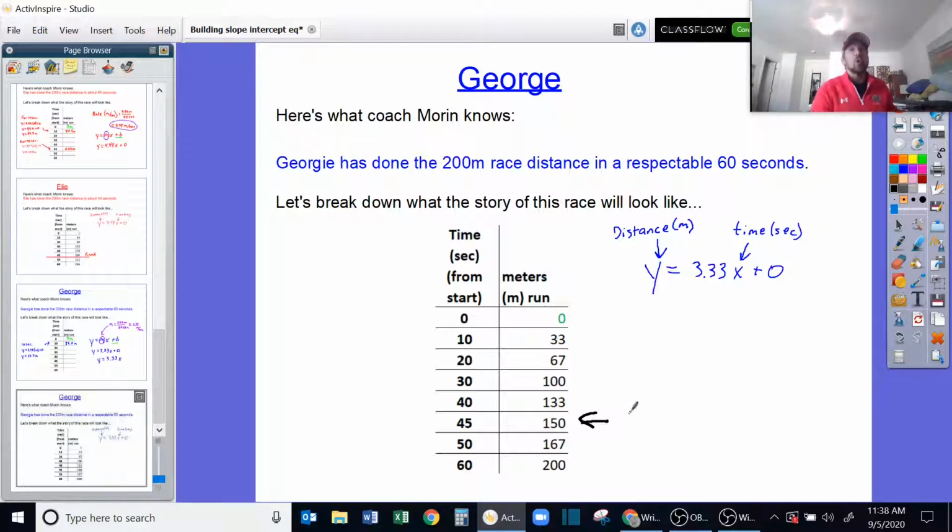So Eli can look back as he finishes the race, and he'll see Georgie will be 50 meters back. And so this allows us to really finely look at the whole story and zoom in on any particular point that we want in the story of this race by using this equation.